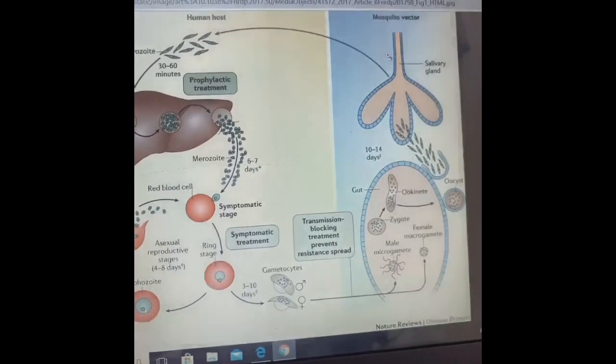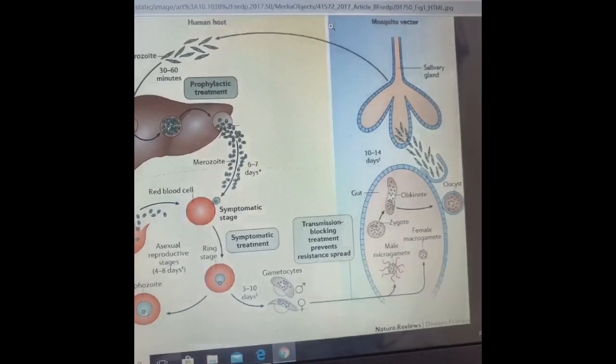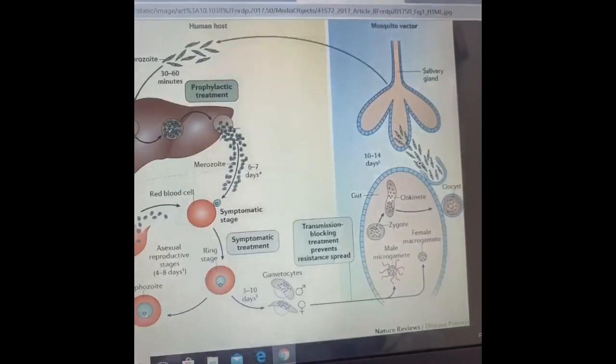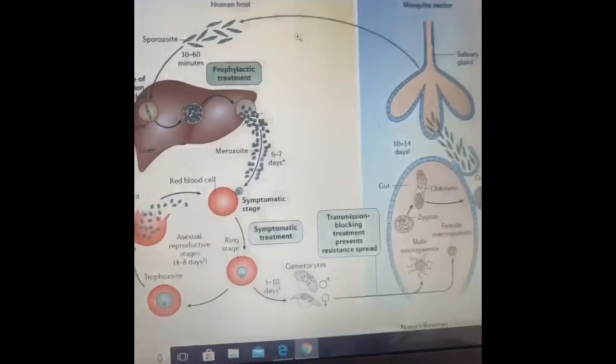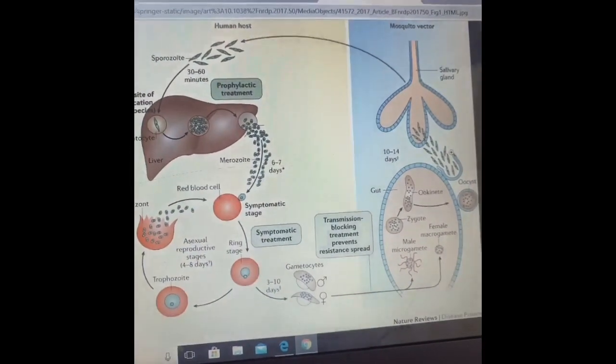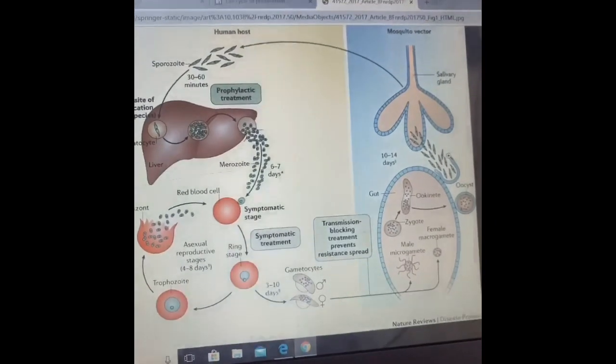Next, when the mosquito bites another human being, the sporozoite along with the saliva of the mosquito gets transferred to another human. Thus the cycle gets repeated in 2 different hosts.